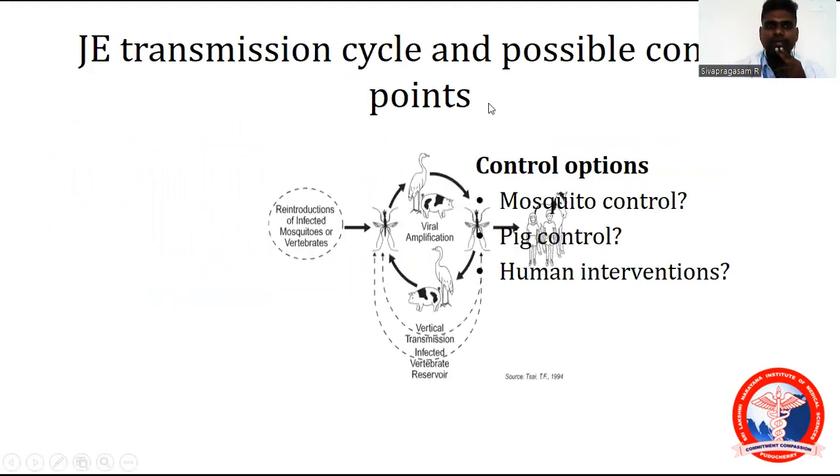How will you control Japanese encephalitis? First, you have to understand the transmission. Remember, the virus is transmitted through the cattle cycle, the amplifying cycle, from the vector called Culex, and humans are incidental, accidental hosts. Remember, control options should be mosquito control, pig control, and human intervention. All three should be targeted.